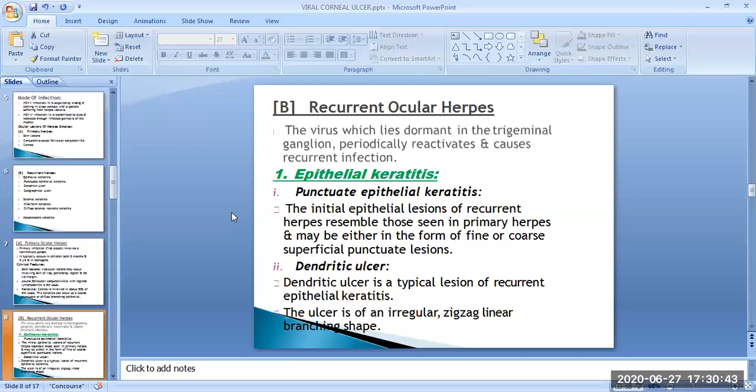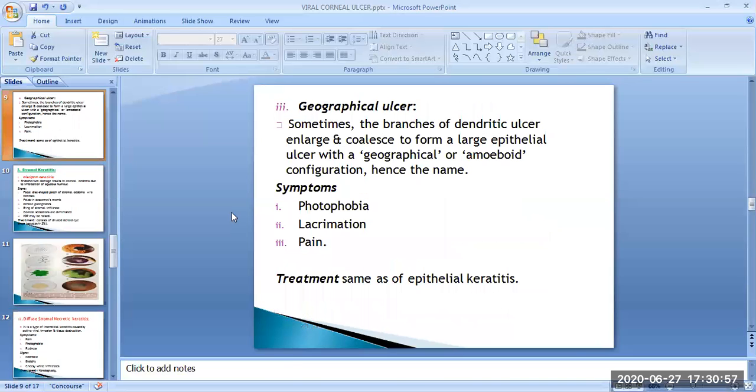Then the dendritic ulcer. The dendritic ulcer is a typical lesion of recurrent epithelial keratitis. The ulcer is of irregular, zigzag, linear branching shape, and the branches are generally knobbed at the ends. The floor of the ulcer stains with fluorescein and the virus-laden cells at the margin take up rose bengal. There is an associated marked diminution of corneal sensations.